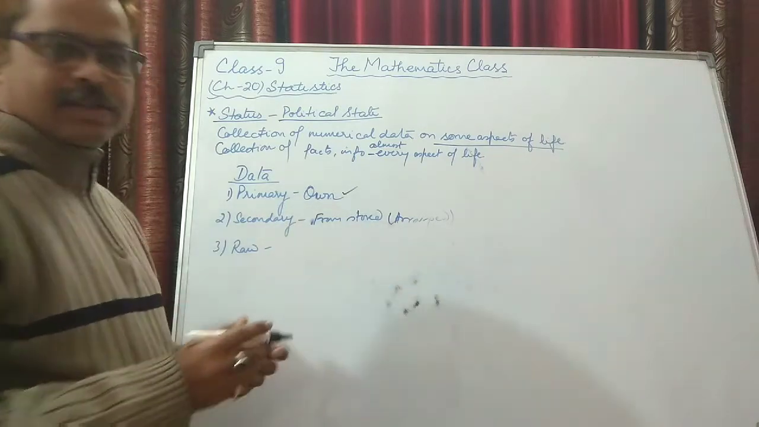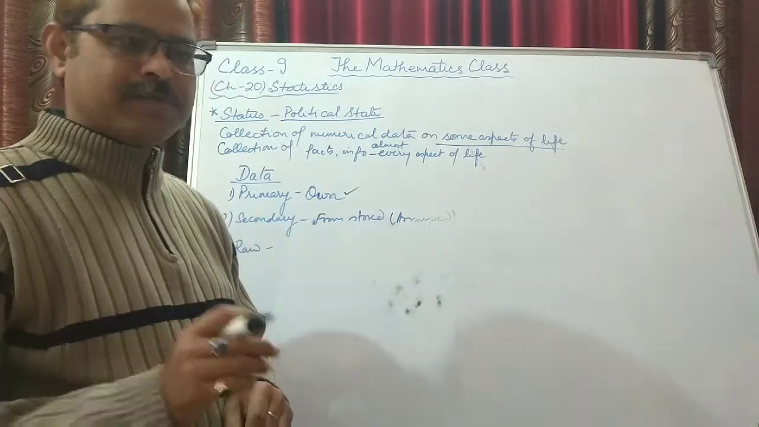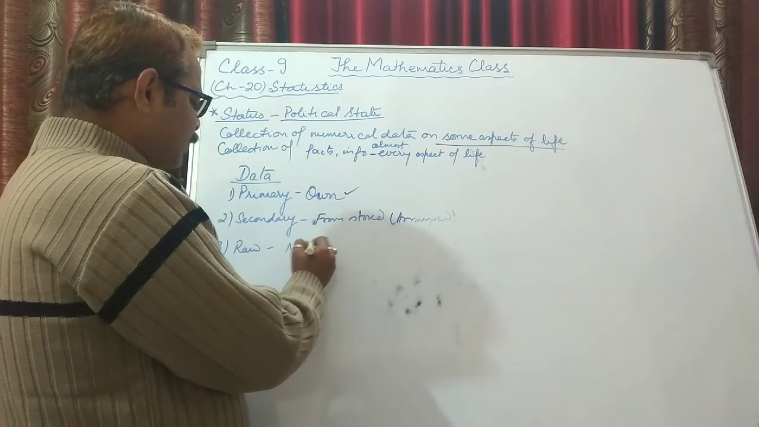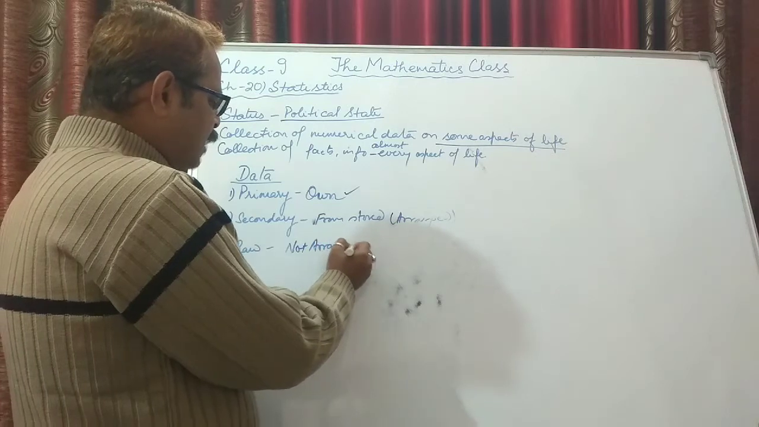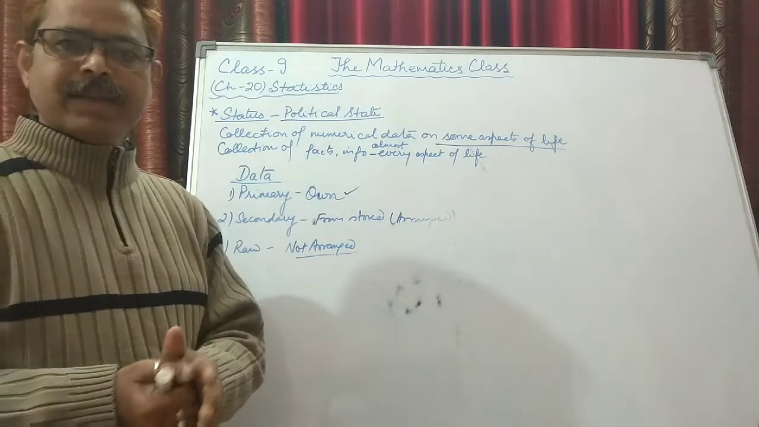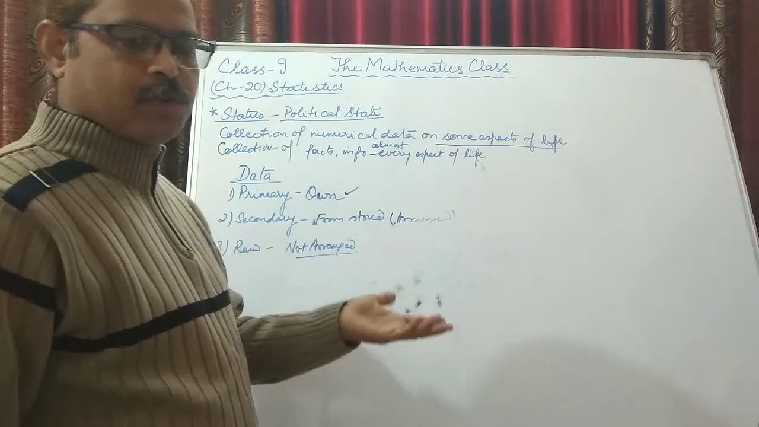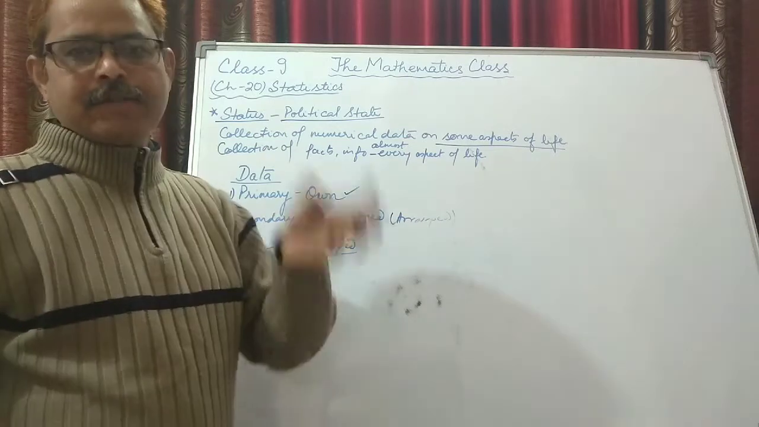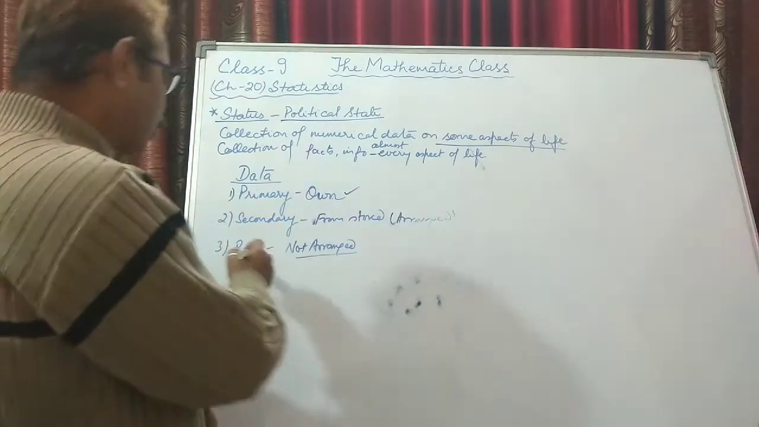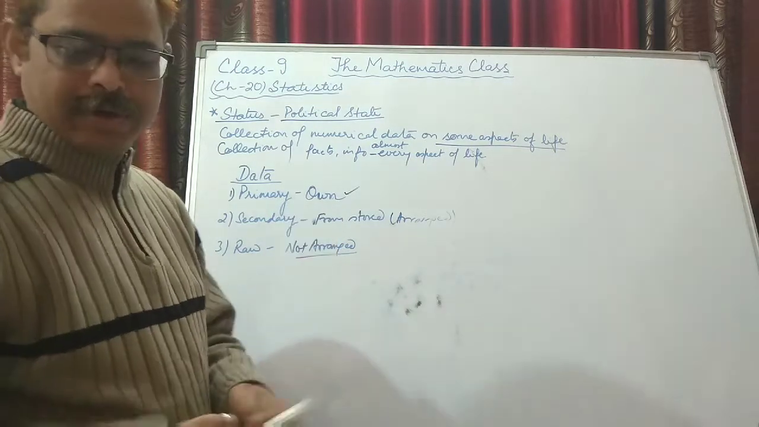But raw data is, suppose I go to the school, open the first form that you have filled in, and there is a column of siblings. This data is not arranged. The main thing is this data is not arranged. You have to arrange it according to your requirement. So these are the 3 types of data which we will be studying. First is primary, where the observer himself or herself goes and collects the data. Secondary data is where I get the data from somewhere it is already arranged and stored. And raw data is not arranged but already stored.